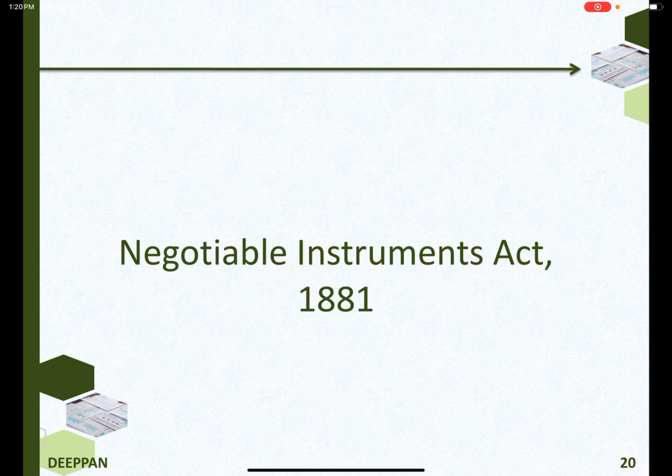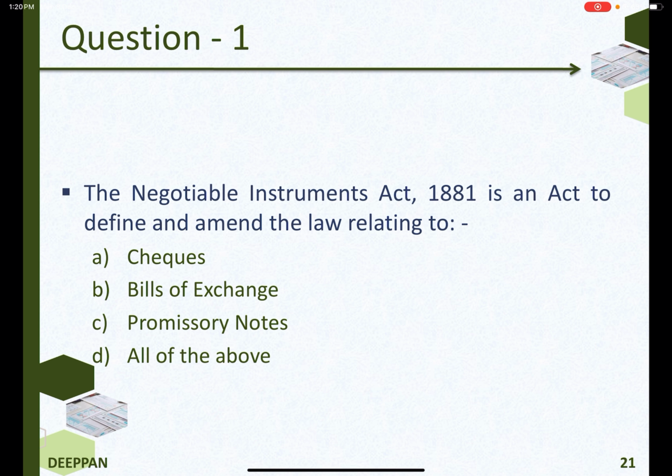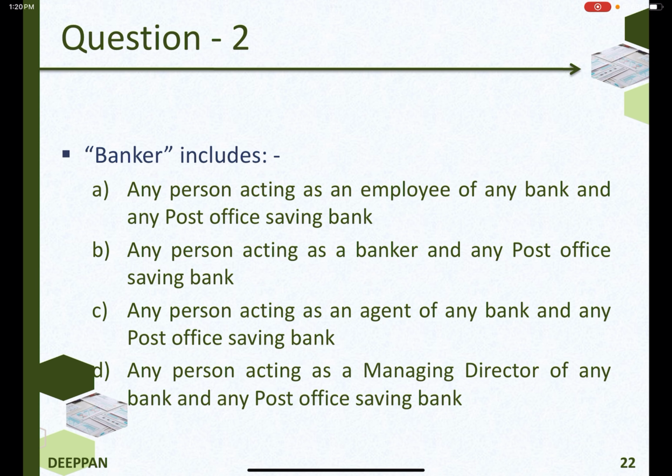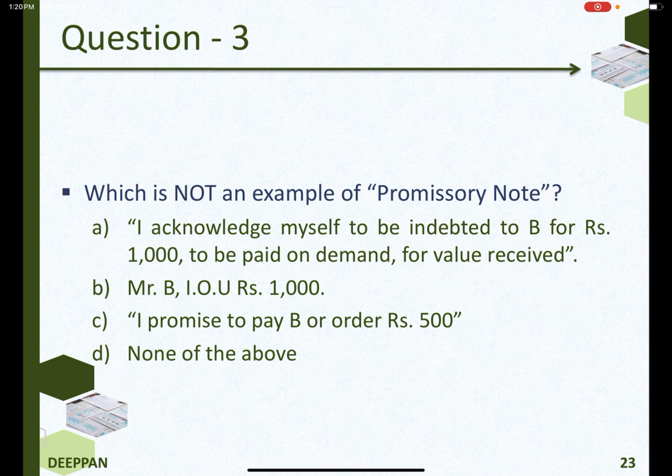Negotiable Instruments Act, 1881. The Negotiable Instruments Act, 1881 is an act to define and amend the law relating to checks, bills of exchange, promissory notes. The answer is all of the above. Banker includes any person acting as a banker and any post office savings bank. Which is not an example of a promissory note? Mr. B, I owe you rupees 1000.